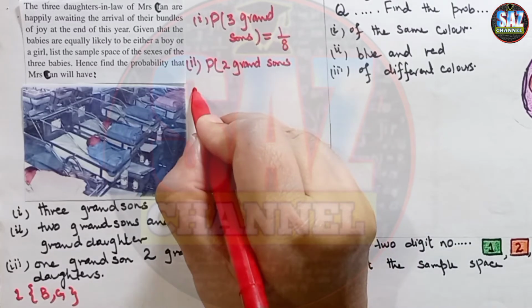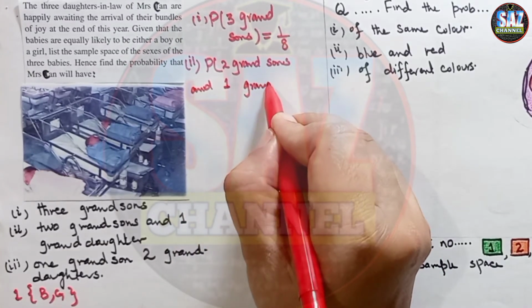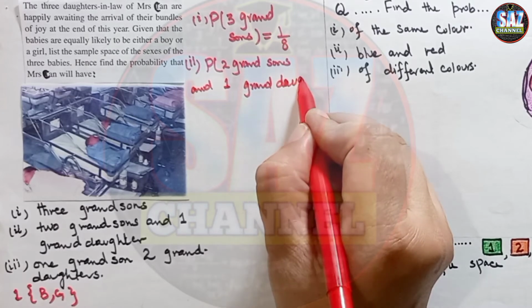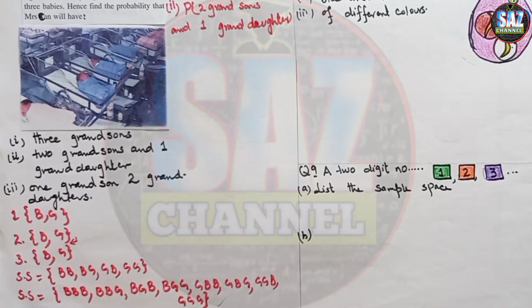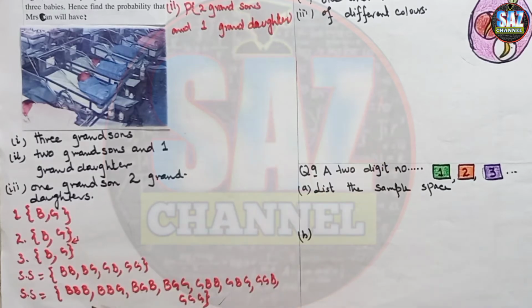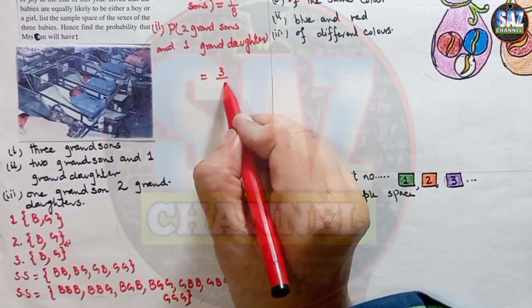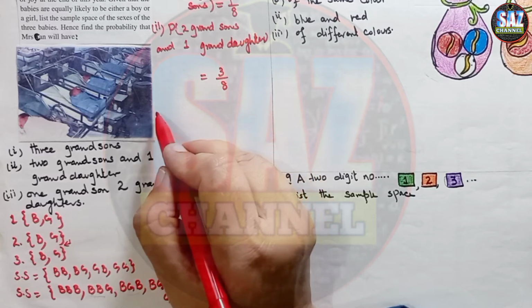First look at the sample space and see how many situations are there where we are getting 2 grandsons, 2 boys. So there are 3 chances, so 3 by 8.